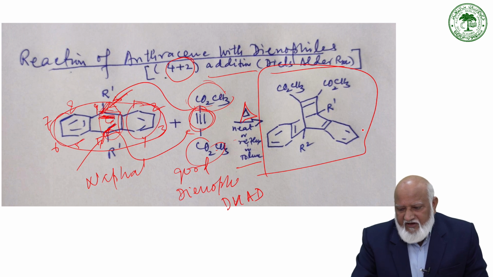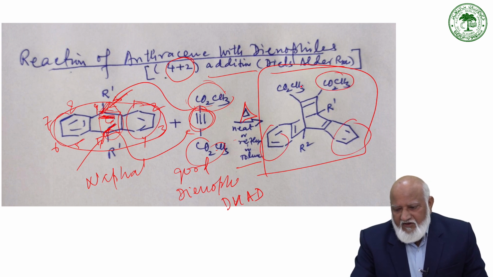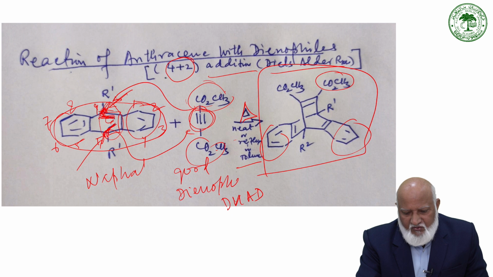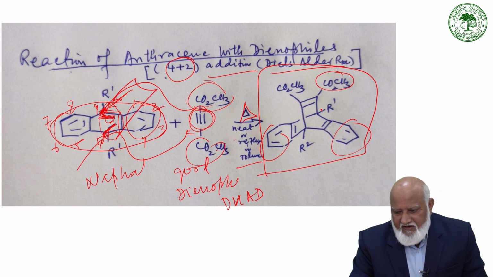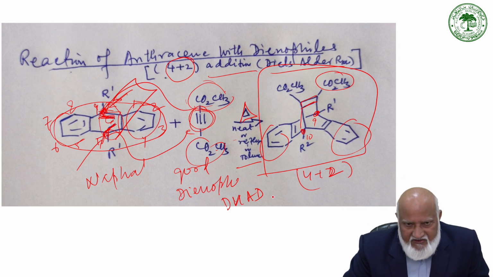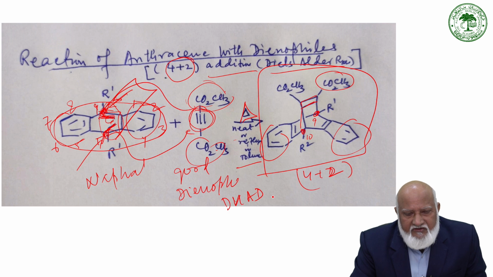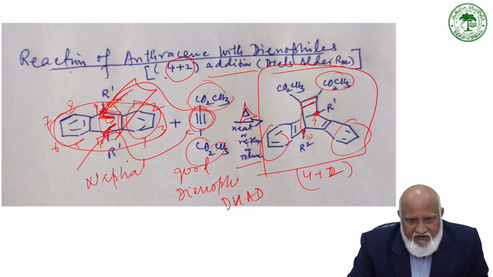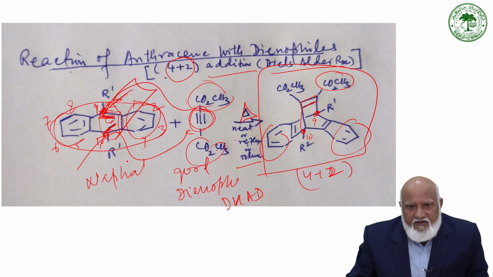These two benzene rings are as they are, and this is the 9 position and this is the 10 position, and then the acetylene bond comes at the 9-10 position as well. So this is the 4+2 addition adduct of anthracene with DMAD, dimethyl acetylenedicarboxylate. Similar reactions of anthracene with other dienophiles have also been reported in the literature.